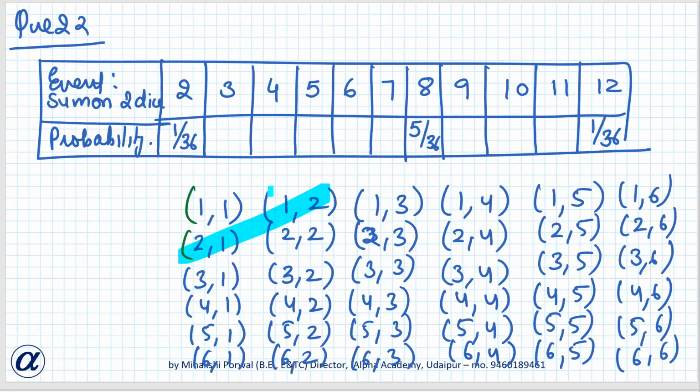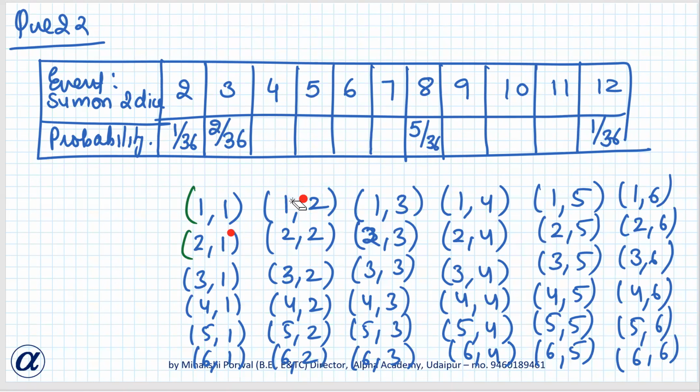तो ये टोटल केसेस हैं. दिस टोटल नंबर ऑफ कॉम्बिनेशंस व्हिच कैन कम ऑन 2 डाइज आर 36. Sum 3 can be obtained 2 ways. One this and one this. So probability of getting sum 3 will be 2 by 36.